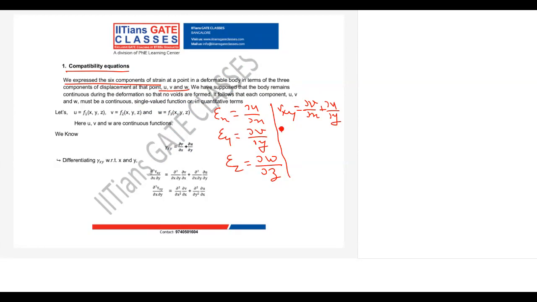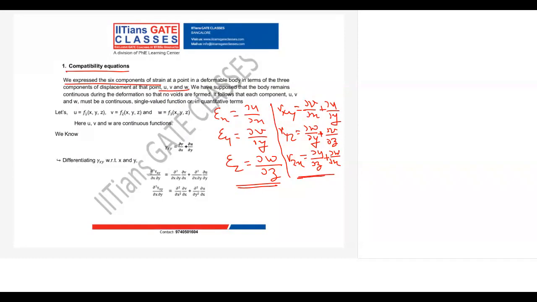Then we have gamma yz, which is dou w by dou y plus dou v by dou z, and then gamma zx, which is dou u by dou z plus dou w by dou x. So you can see there are 3 normal strains and 3 shear strains.